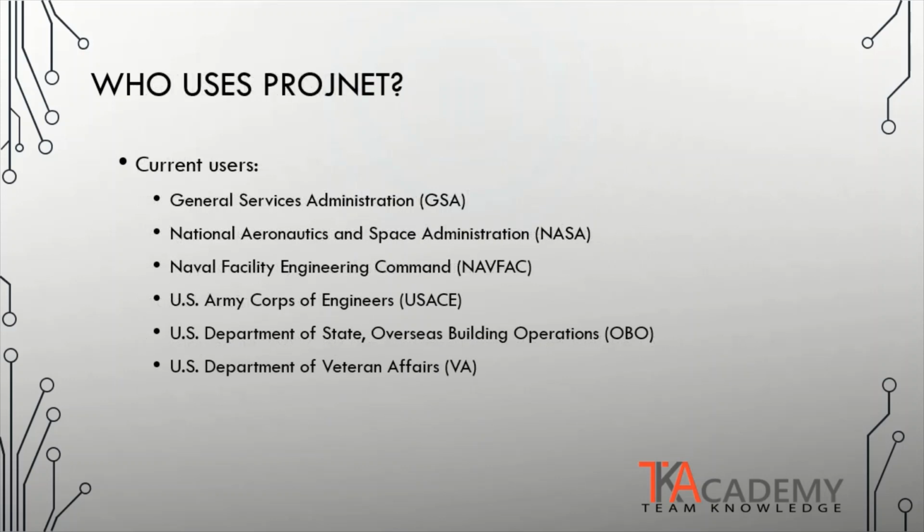Not all federal agencies use ProjNet. The current list of subscribers includes the General Services Administration, GSA, National Aeronautics and Space Administration, NASA, Naval Facility Engineering Command, NAVFAC, the U.S. Army Corps of Engineers, USACE, U.S. Department of State Overseas Building Operations, OBO, and the U.S. Department of Veteran Affairs, VA.